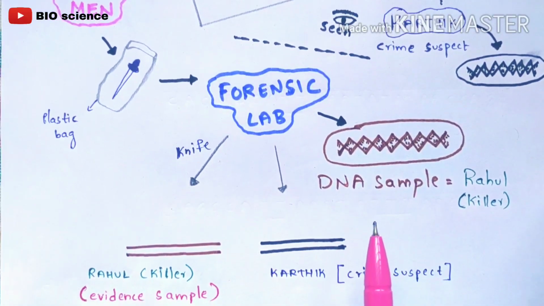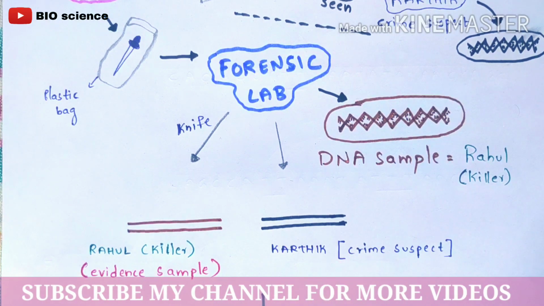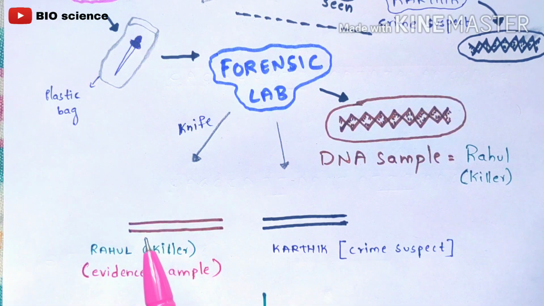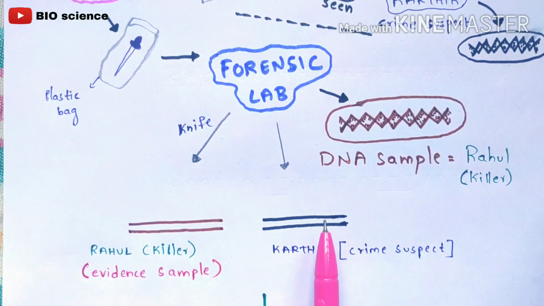So now this forensic lab has two DNA samples, one belonging to Rahul and another belonging to Karthik. We know that Rahul is the killer and Karthik is a crime suspect, and this DNA has been obtained from the knife, right? This DNA has been obtained either in the form of saliva, blood, nails, hair follicles, or from the skin. They will take DNA samples from Karthik.